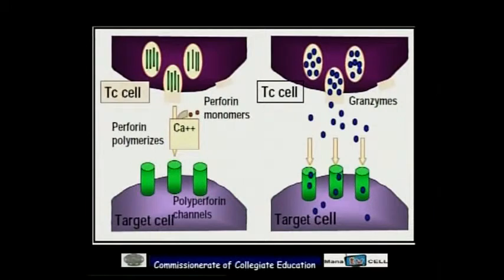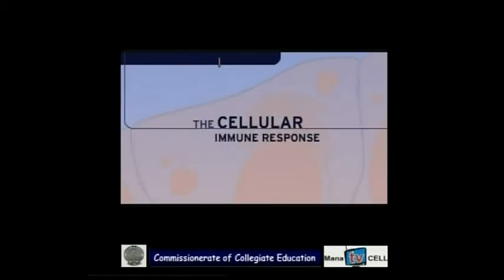Okay, so like this, the TC cell produces the perforins. These perforins combine with calcium and form the perforin channels. After formation of these perforin channels, that T cytotoxic cell will release the granzyme enzymes, and these granzyme enzymes specifically activate the apoptosis. It kills the target cell.